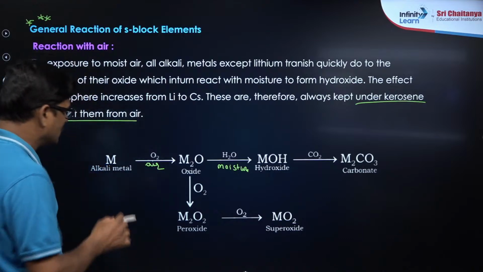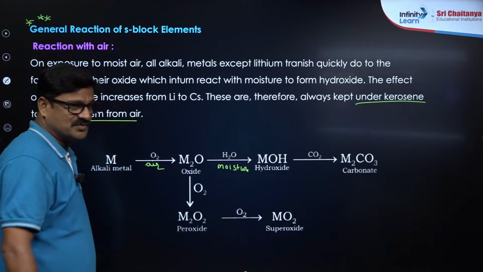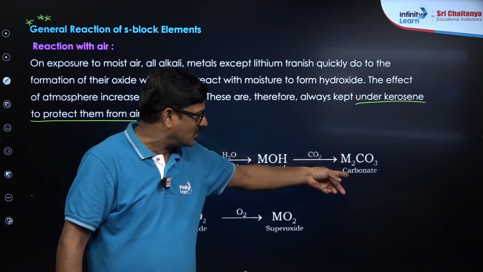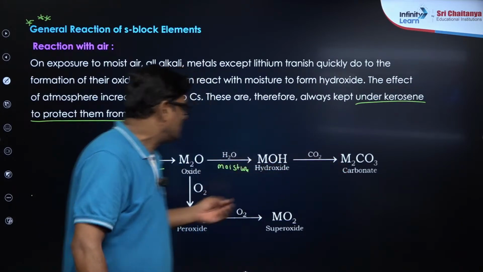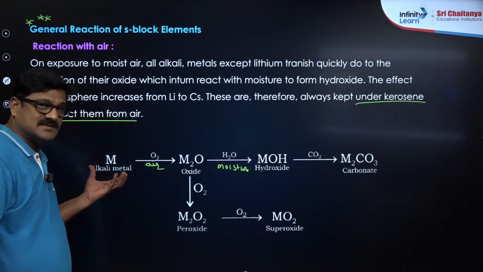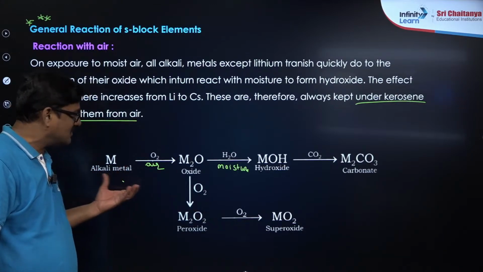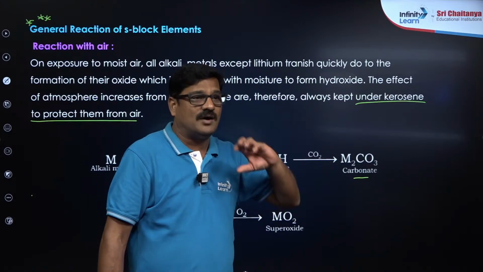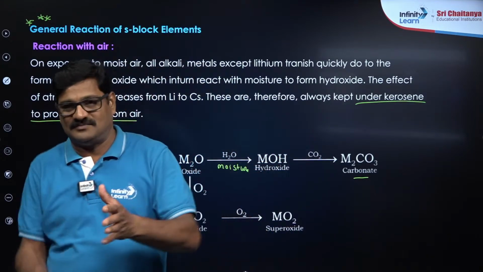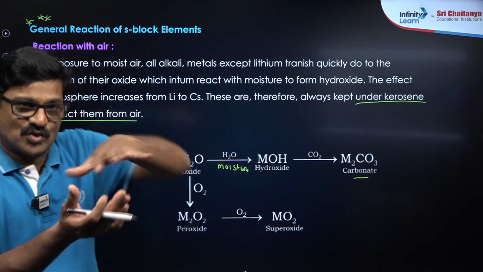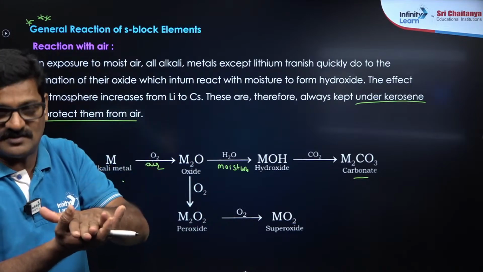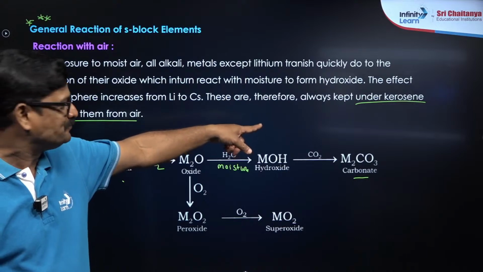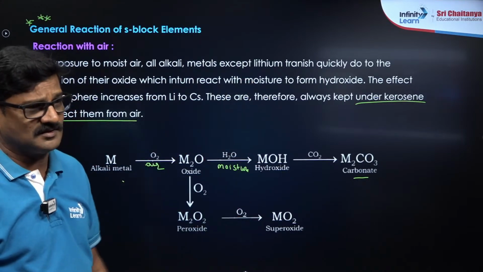So this hydroxide reacts with carbon dioxide to give us metal carbonate. And this carbonate is a white powder. The alkali metal is a silvery white metal, and when this silvery white metal is exposed to air, after some time it becomes a white powder. So alkali metals are not exposed to air; they are stored carefully in kerosene. That's the reason why alkali metals are stored under kerosene.